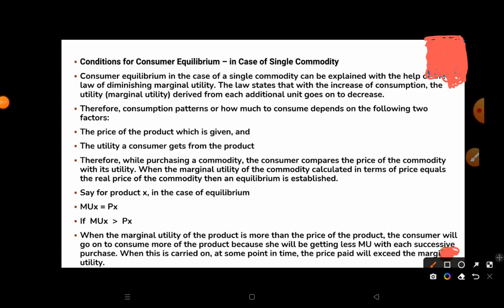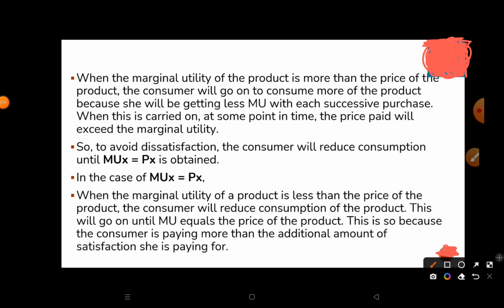If MUX is greater than PX, when the marginal utility of the product is more than the price of the product, the consumer will go on to consume more of the product because he will be getting less MU with each successive purchase.